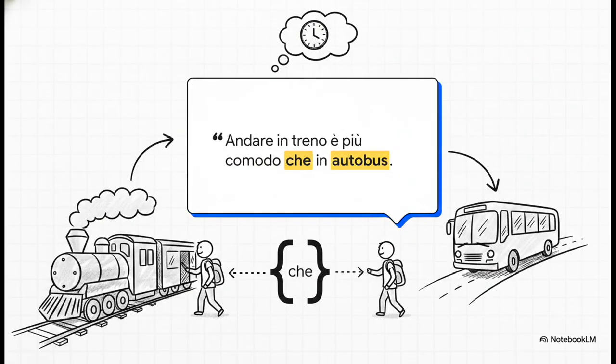And check this out. Here is the secret logic behind those prepositional phrases. Andare in treno è più comodo che in autobus. Why on earth do we use che here? Well, because the prepositions imply an underlying repeated action. What you are really saying in your head is, traveling by train is more comfortable than traveling by bus. You are comparing two verbs, two actions. Therefore, you're forced to use che. Understanding that invisible repeated verb makes the whole rule make perfect sense, doesn't it?